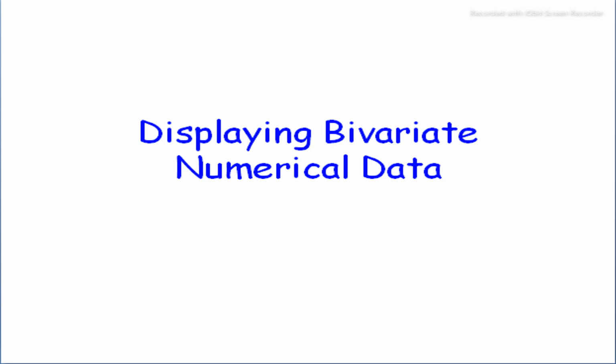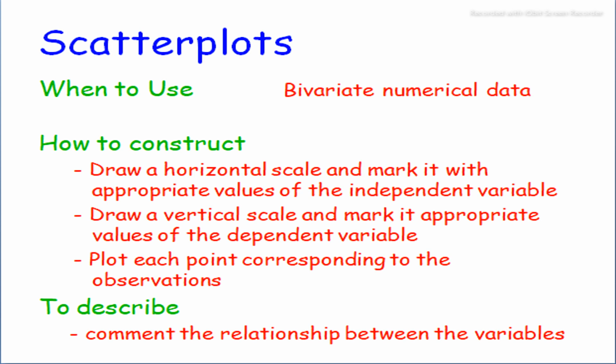And displaying bivariate numerical data: how do we display it? In scatter plots, we construct a scatter plot for bivariate numerical data. We draw a horizontal scale and mark it with appropriate values of the independent variable.